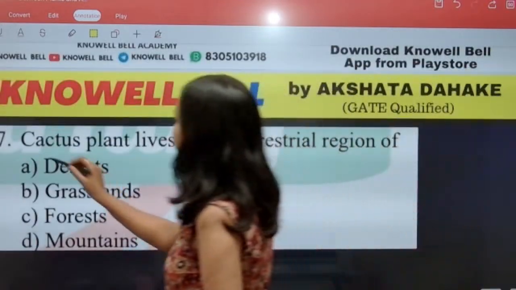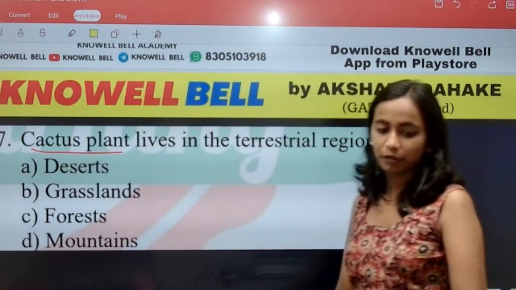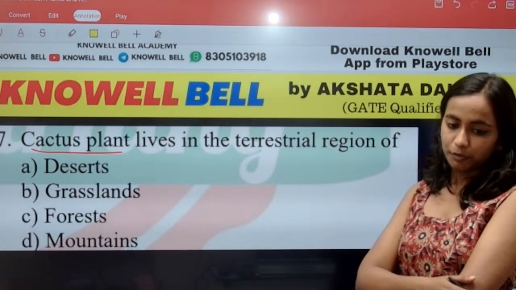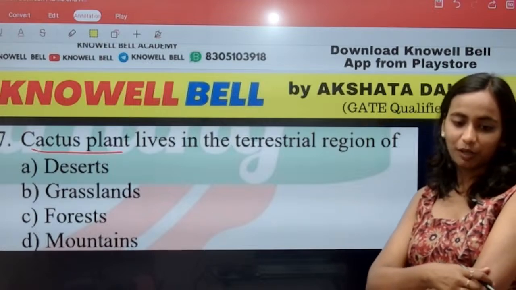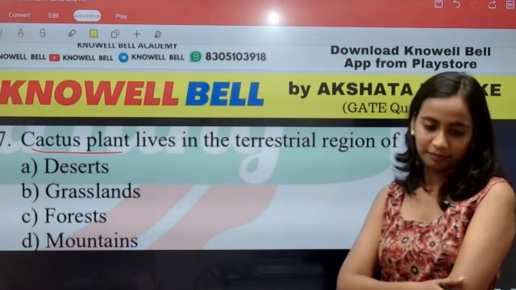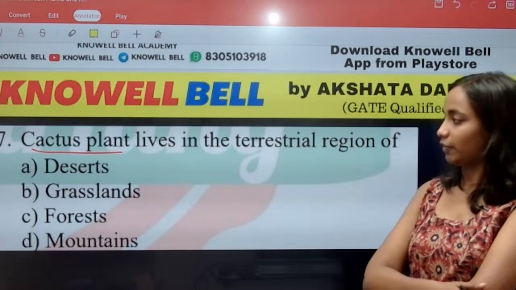Question number 17. Cactus plants live in the terrestrial region of. Where do we observe cactus plants? Desert, grassland, forest and mountain. Where do we observe the cactus plants? Desert. Correct. Kavya answered correctly.